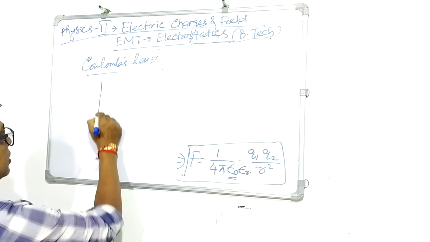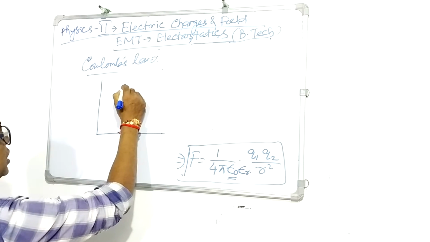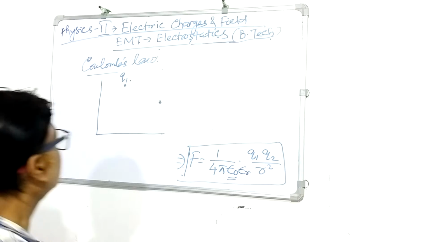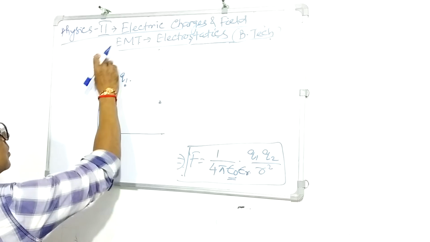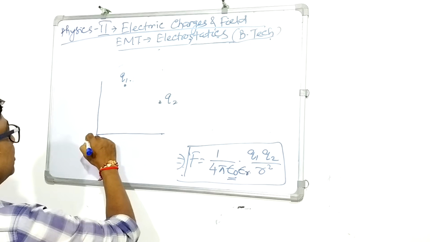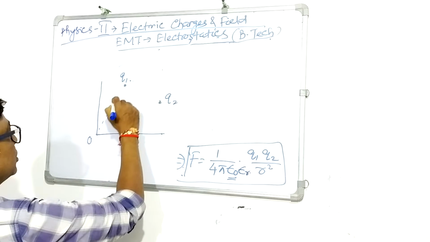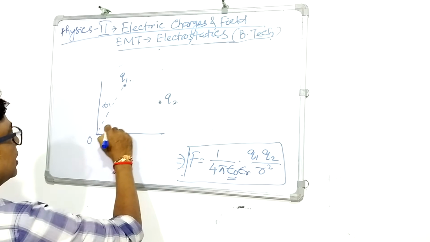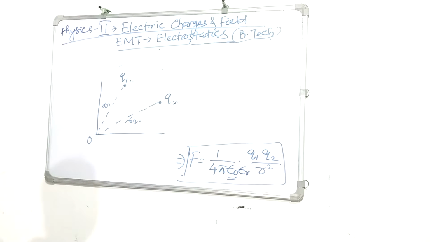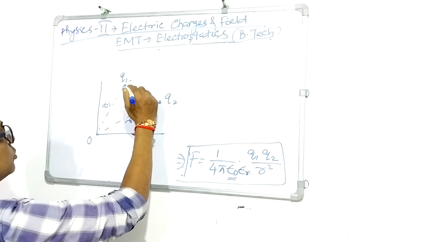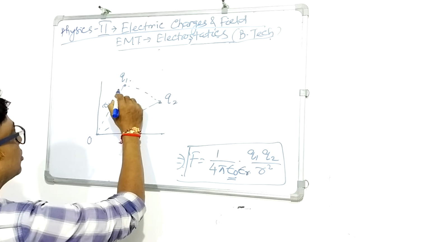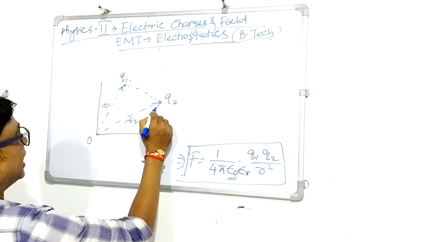For that, let us take this one. Suppose Q1 and Q2 are two charges here. Let me wipe this out. Suppose Q1 and Q2, and this one is the origin. Suppose this distance is R1 and this distance is R2, the distances from the origin.